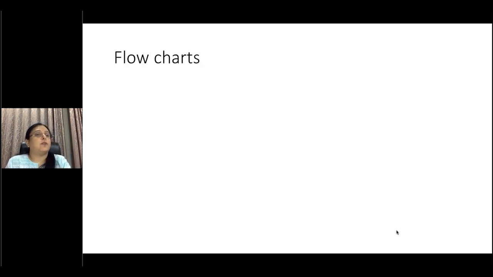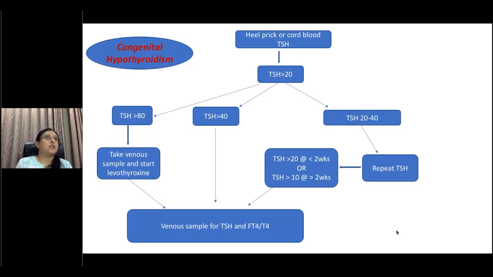So I'm just going to go through some flow charts just to see how you can manage these children who present with either congenital hypothyroidism or juvenile hypothyroidism. First is the congenital hypothyroidism. As mentioned, heel prick is something that we would recommend, the heel prick or cord blood. Cord blood can be done in almost any setup, and the TSH can be analyzed by either of the methods.